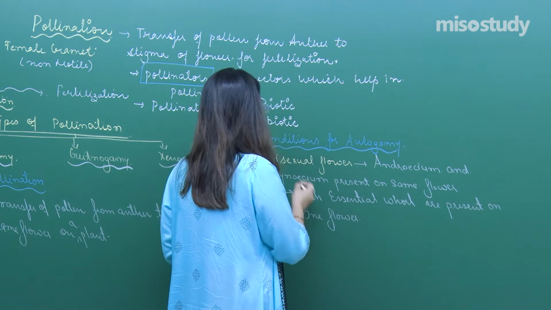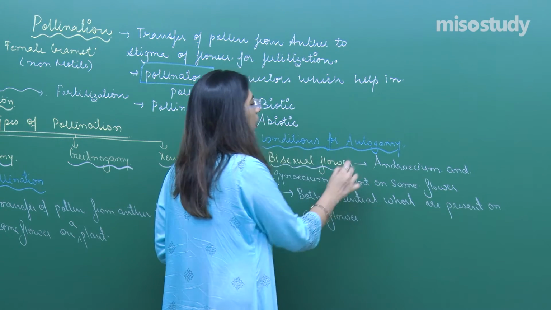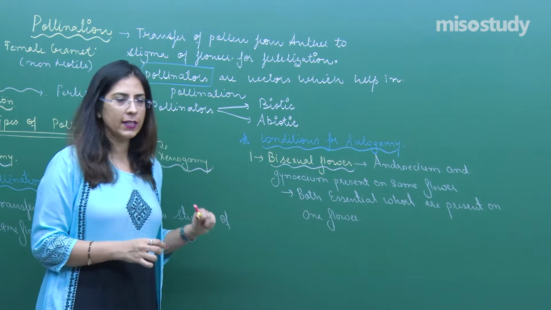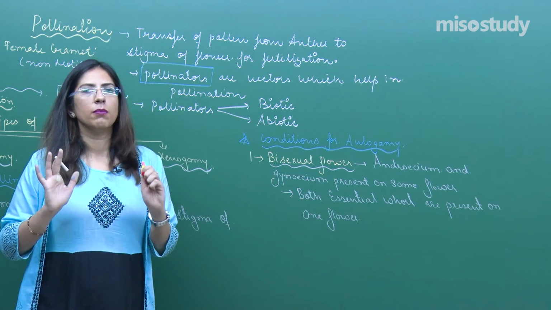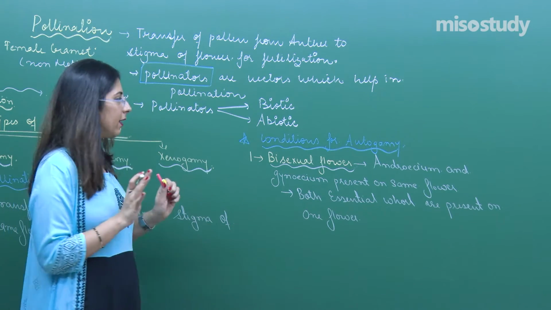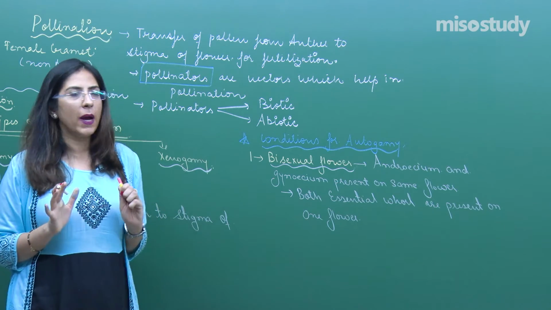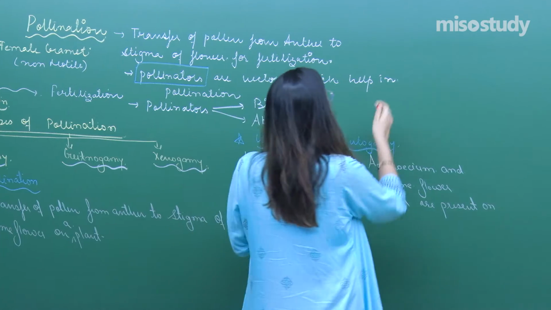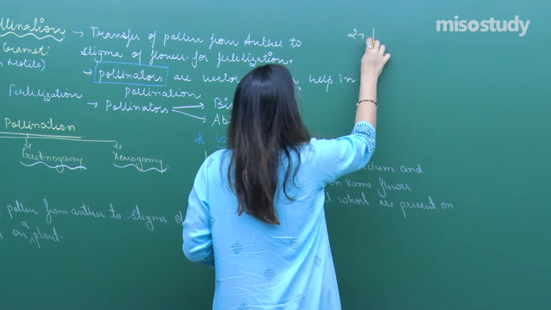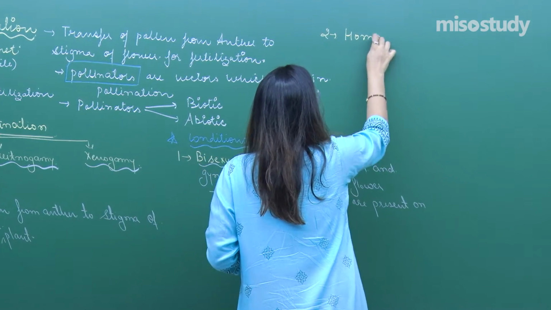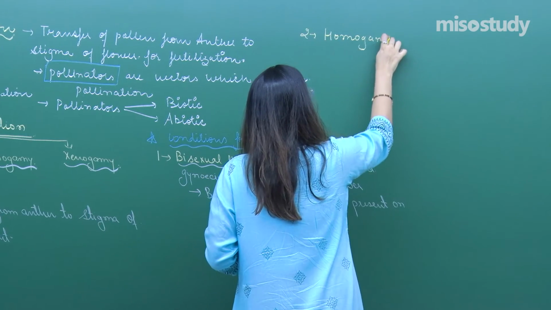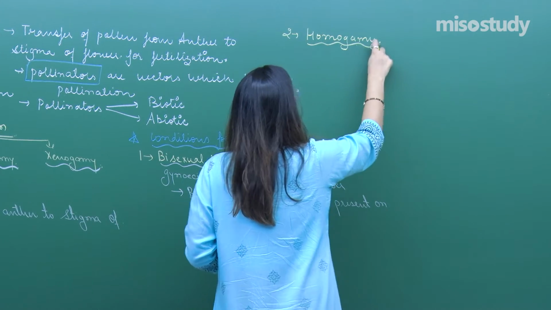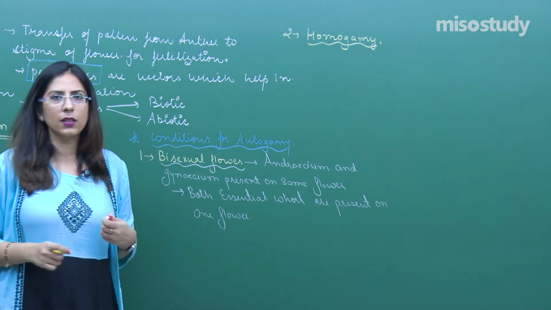This is the first condition, that our flower should be bisexual. Right? We are going very slowly so that I can make you understand this whole topic very clearly. Now let us talk about the second condition. Hope you know the word homogamy. This is another condition.